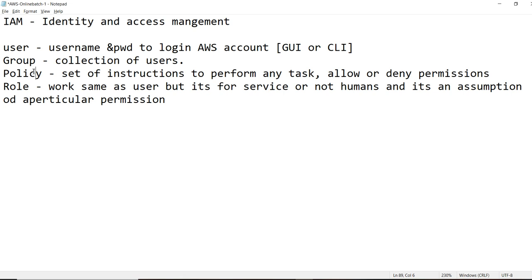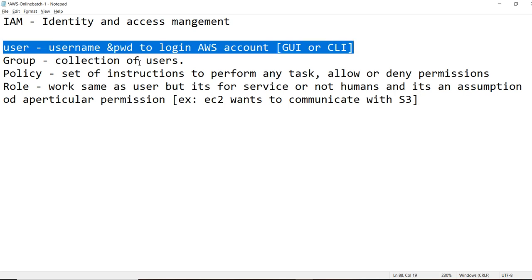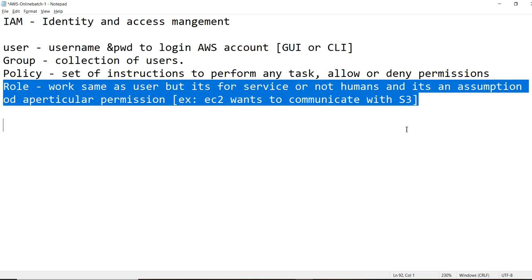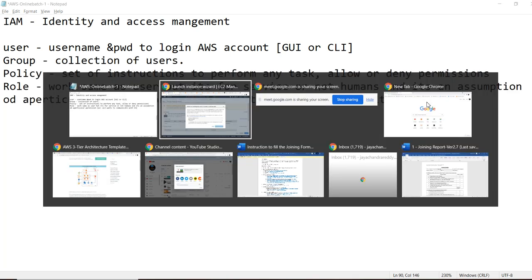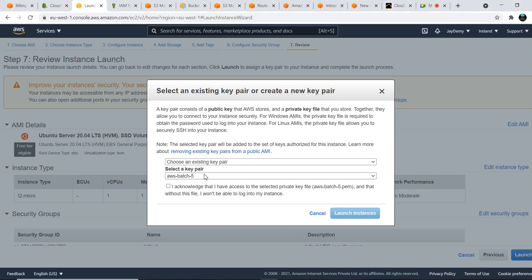A role works the same as a user, but it does not have any username and password, and it is not for humans. It is used by a particular service. Let us take an example: EC2 wants to communicate with S3, that means to copy files or retrieve files. We will use a role. Even with a user we can do that, but we can also do it without a user. What is the advantage of a role? We'll see. For that, I am launching two EC2 instances.